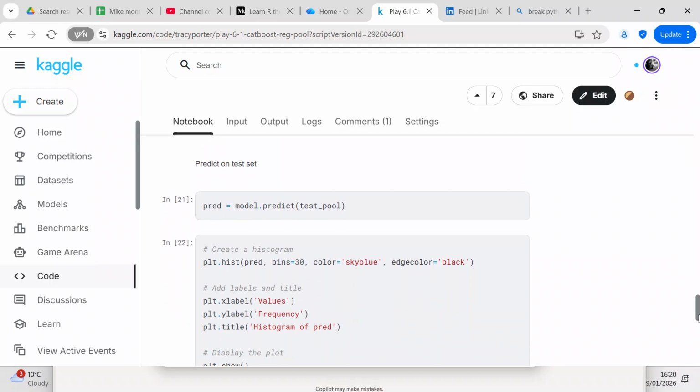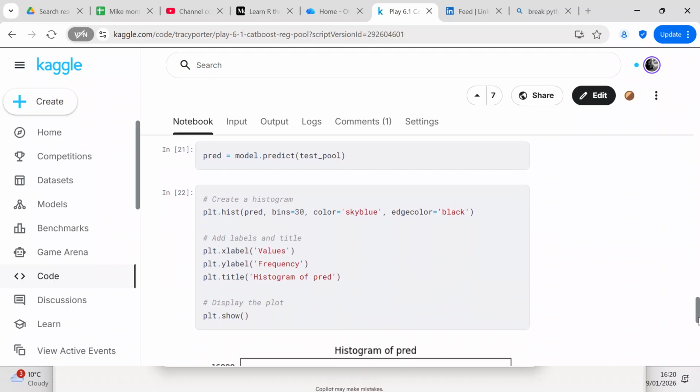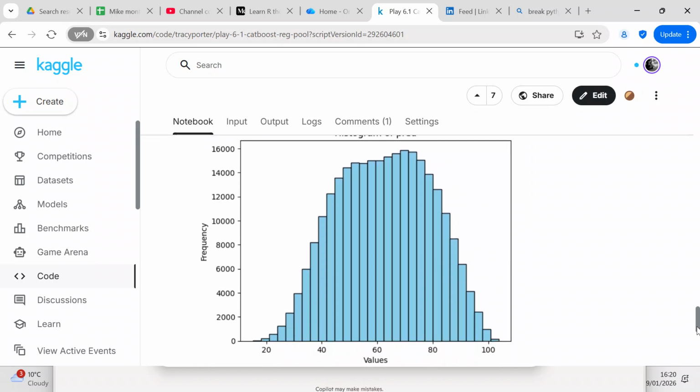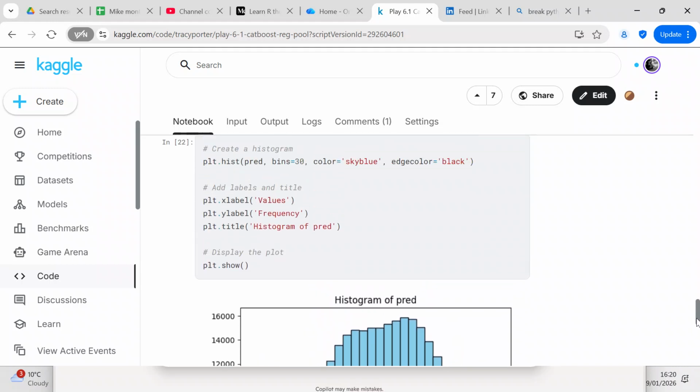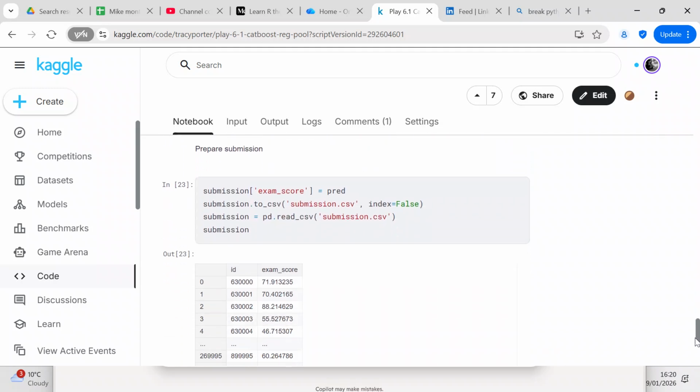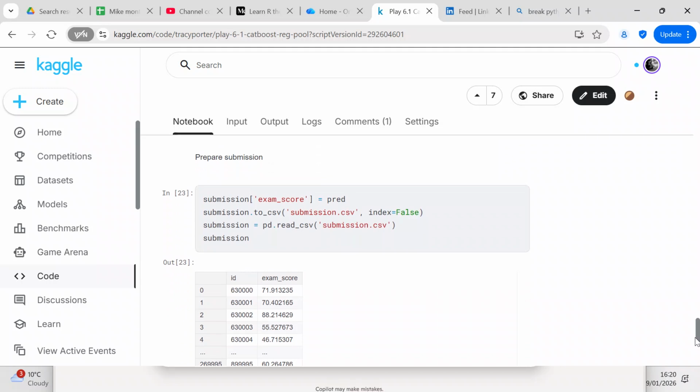Now we're going to predict on the test set. pred equals model.predict(test pool). And then we're going to create a histogram of the prediction. You can see that the prediction looks very similar to the prediction of Y pred. And now we prepare our submission.